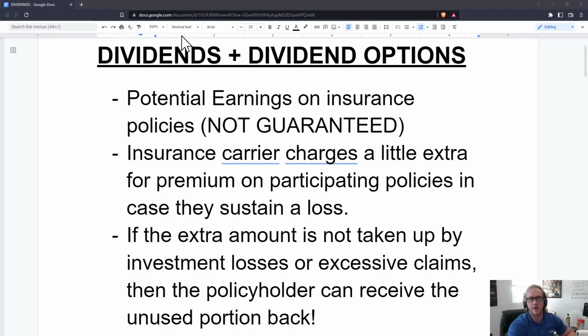Okay, so what I'm going to cover here are dividends and dividend options. A dividend is essentially a potential earning on insurance policies. They're not guaranteed. There are companies called participating companies, and typically they are mutual companies, where they're not really owned by stockholders like on Wall Street. They're owned by the policyholders themselves. A lot of times the mutual companies are the ones that pay the largest dividends.